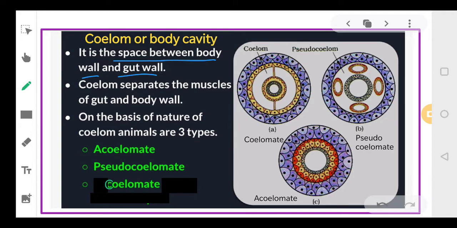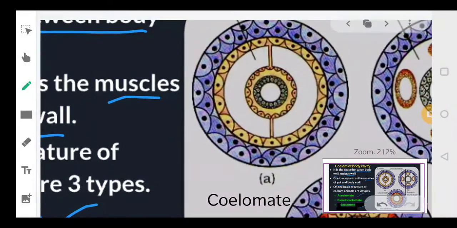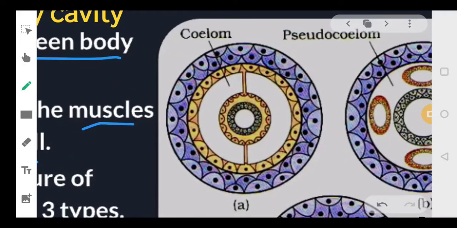ठीक है. So coelom basically it separates the muscles of the gut and the body wall. Okay, and on the basis of presence of coelom, we can categorize the animals into 3 types: acoelomates, pseudocoelomates, and coelomates. Now let's understand these terms. Let's come to the first one. Just look at this. Now we know that the body is made up of 3 germ layers, right? Triploblastic organisms, their body is made up of 3 layers. So this outermost is the ectoderm. Okay, everyone? This innermost is called as endoderm.